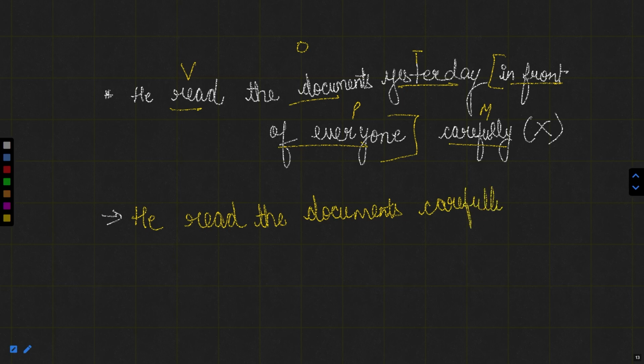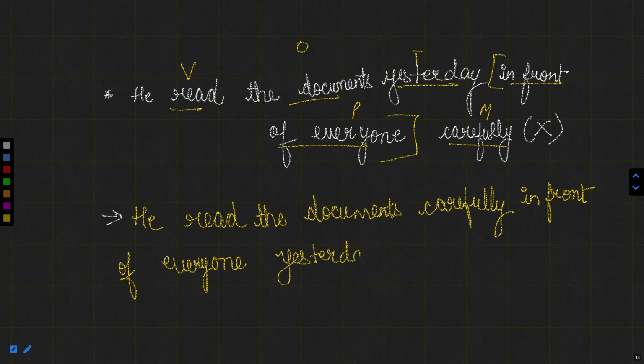So carefully. In front of everyone, this is place. In front of everyone, yesterday. And this is time. So this will be the correct sentence. That is, he read the documents carefully in front of everyone yesterday.